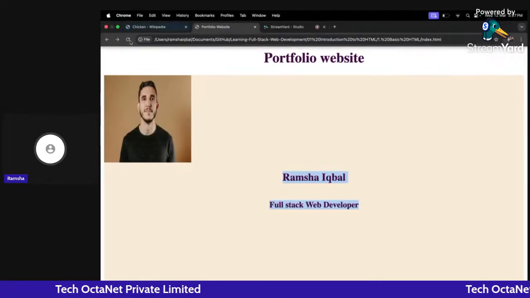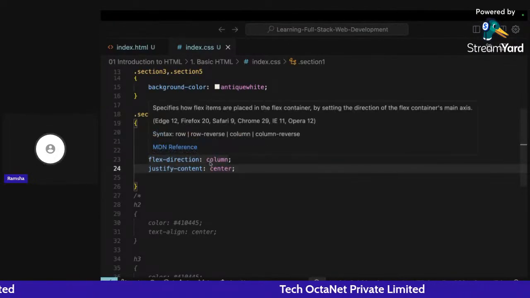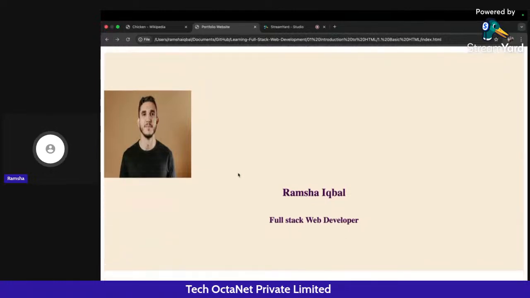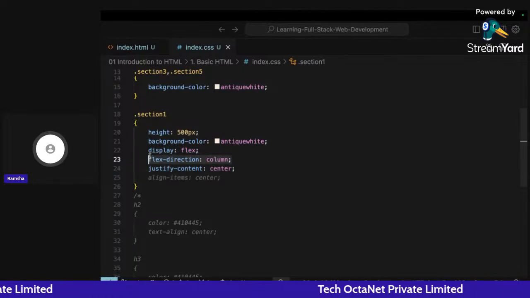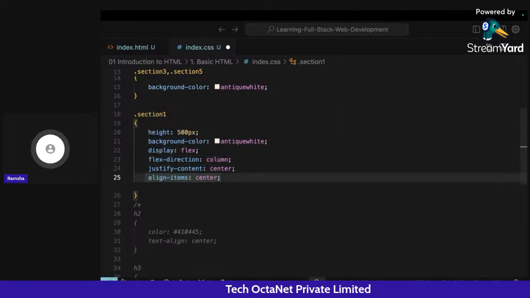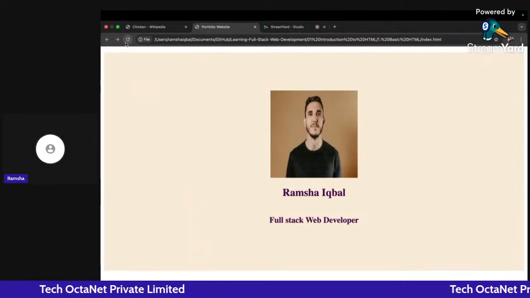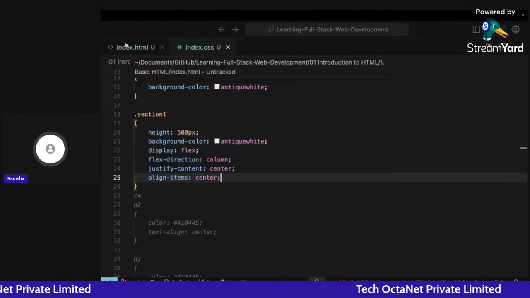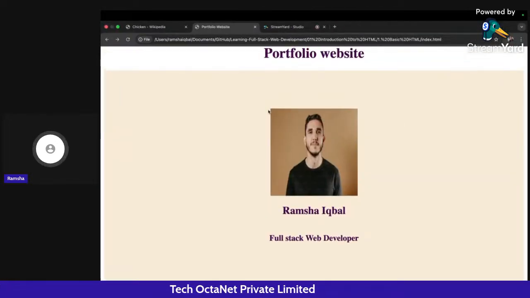So if I write here center, my contents according to justify content will work in the y direction, not in the x direction as they were doing previously. This is the only change that comes when you change the direction of flex. Now, if I do align items, it will now work in the x direction. Okay, so that's the basic difference between it. Now, align items will work in the x direction and they will come to the center part.